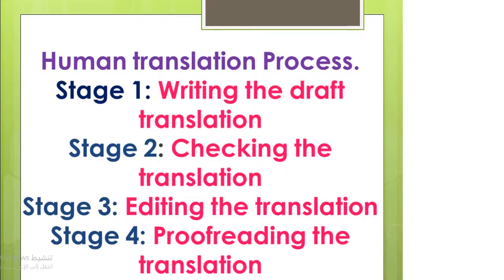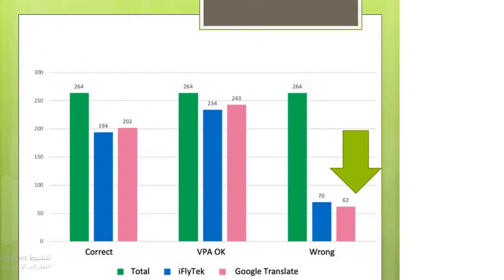So what are the stages of a human translation process and what makes it better than machine translation? First, we write the draft translation. Then we check the translation. After that, we edit the translation, and finally, we proofread the translation. This bar chart gives us information about the right and wrong translation percentages using Google Translate. About 20% of the translation using Google Translate is wrong. These 20% absolutely refer to the translation of literary or religious works.